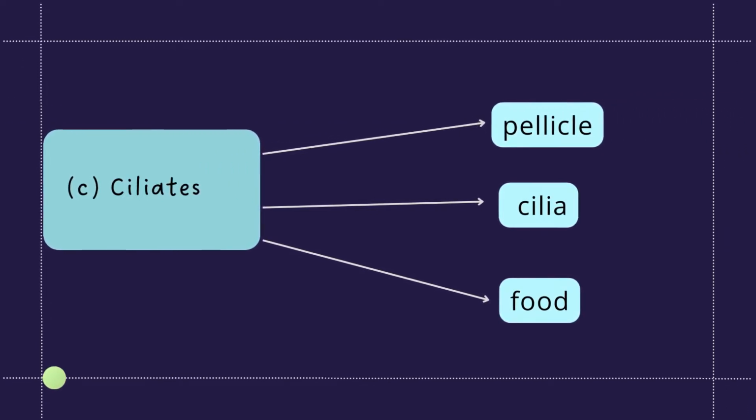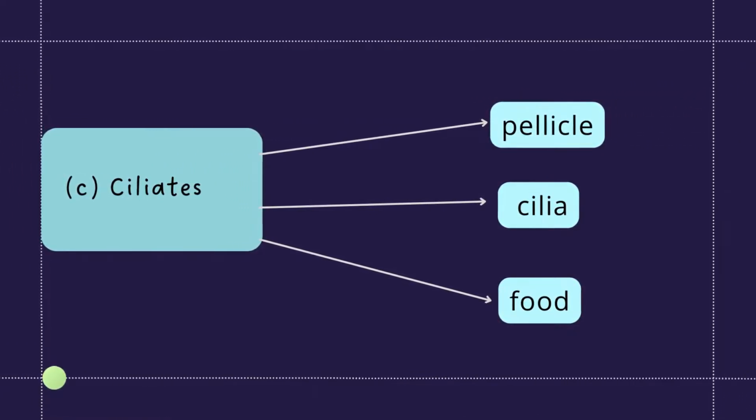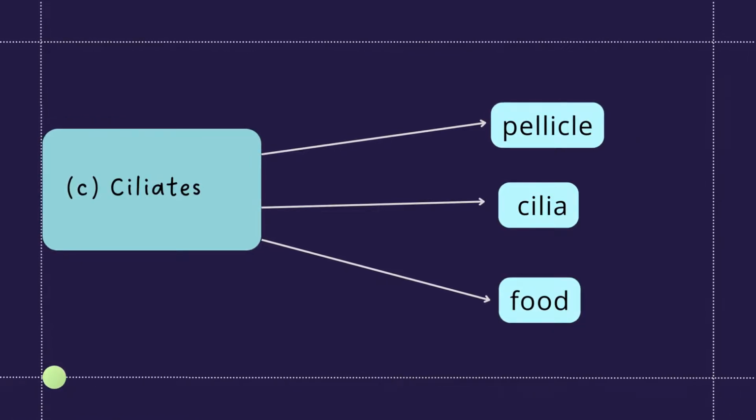Food. The third point is food. Some ciliates are sessile. Sessile means they can't move and remain attached to a rock or other surface. When their cilia beat, they set up a water current that draws food toward them. What is the food of ciliates?